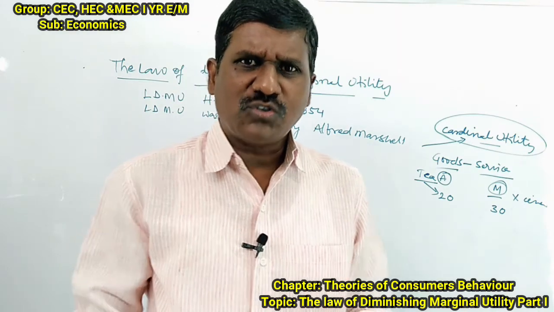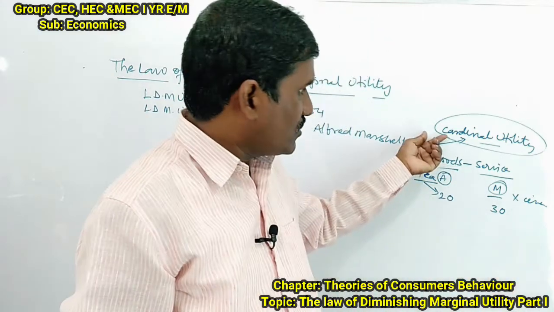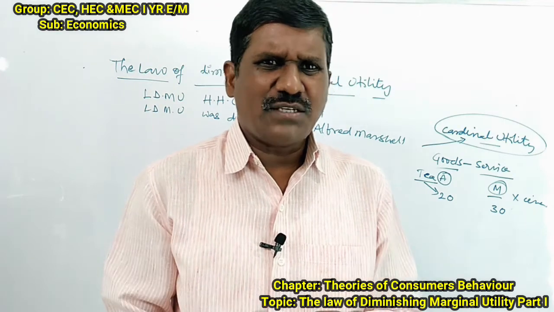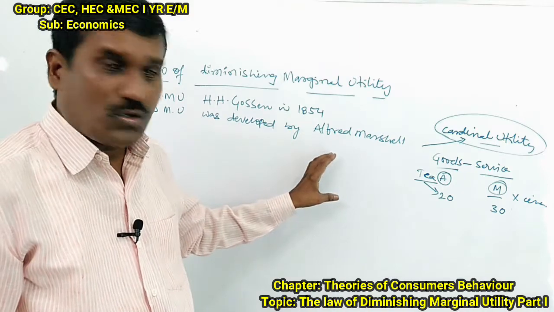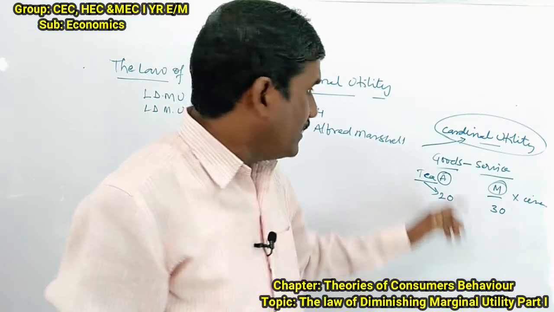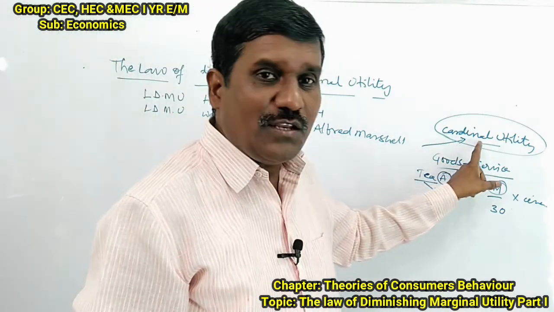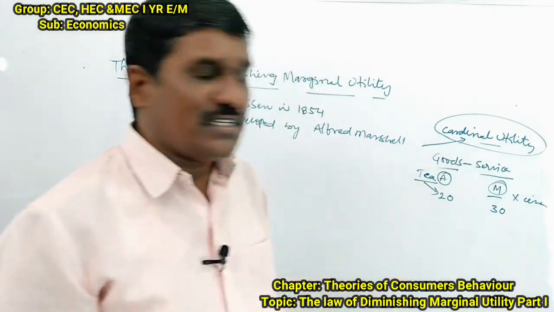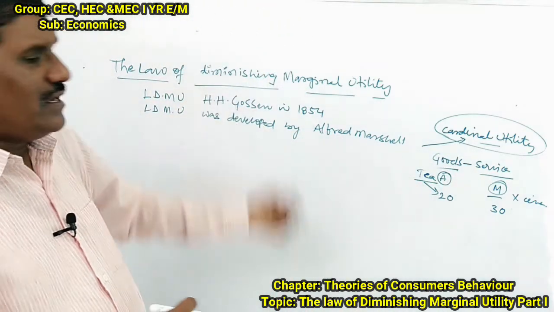For example, science can be proved in the laboratory, but this is a psychological fact. Who can measure it? Who can prove it? No. Psychology, no one can prove it. But according to Alfred Marshall, he made an attempt. So this is one of the steps to prove the law of diminishing marginal utility. That's why he took the cardinal utility.